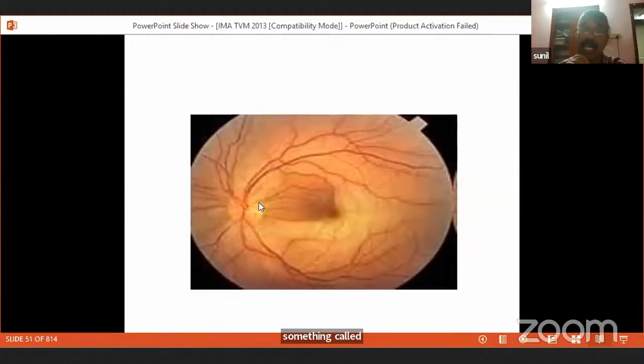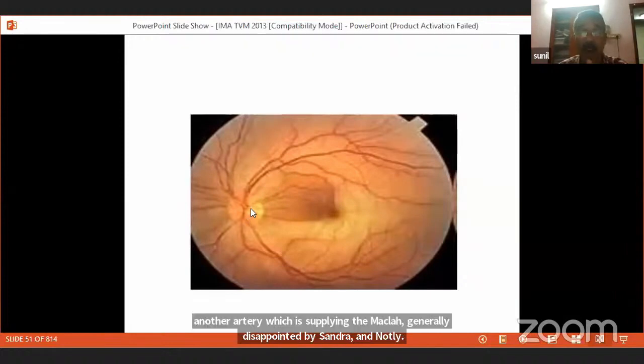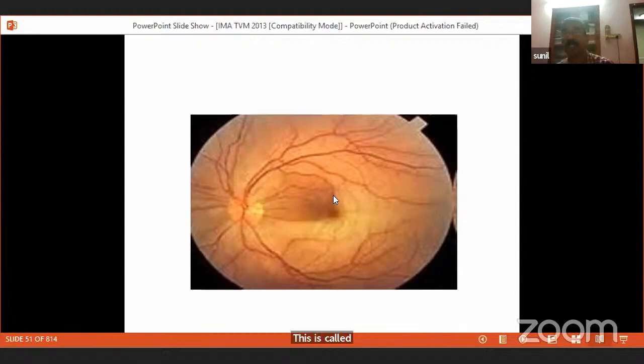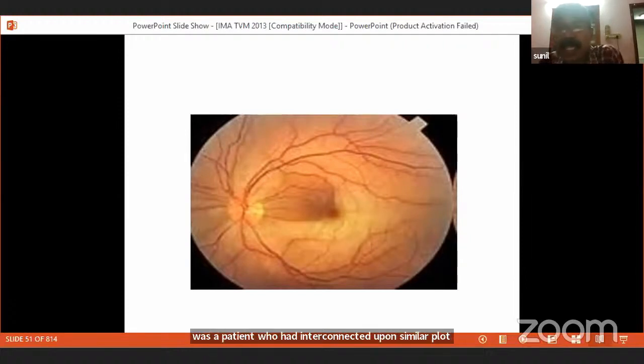So cilioretinal artery is another artery which is supplying the macula. Generally, it is supplied by the central retinal artery, but there is another artery which is not from the retinal circulation, but comes from the choroidal circulation and supplies the macula. So that is why this area is red. This is called cilioretinal artery, which is present in a very small percentage of people. So somebody who is very lucky to have a cilioretinal artery, develops central retinal artery occlusion, will still maintain vision. So the entrance question was a patient who had undergone central retinal artery occlusion but is having very good vision. That means the patient is having a persistent cilioretinal artery.